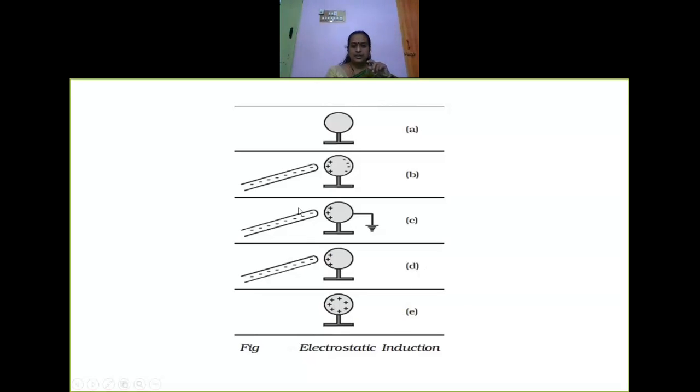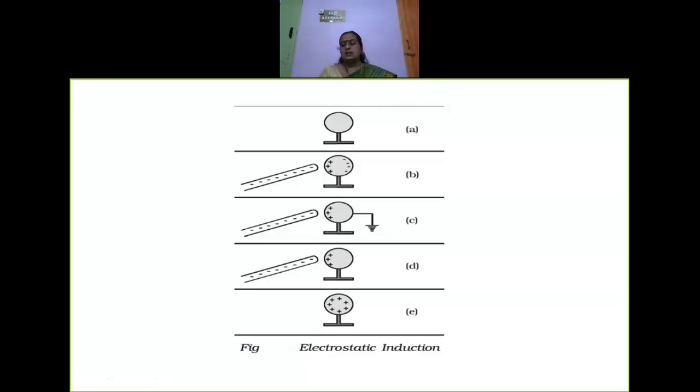What did I do here? By bringing a negatively charged rod. I can make this positively charged or also negatively charged, but here I have made the entire sphere positively charged. I have distributed all the positive charges around the conductor.